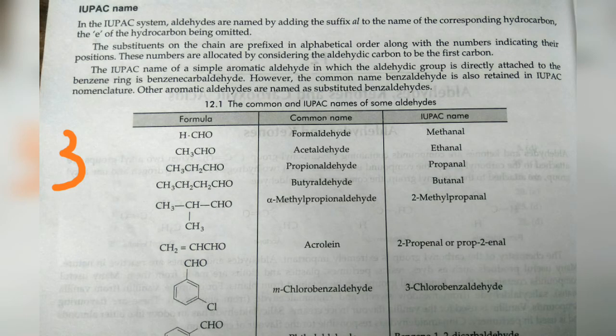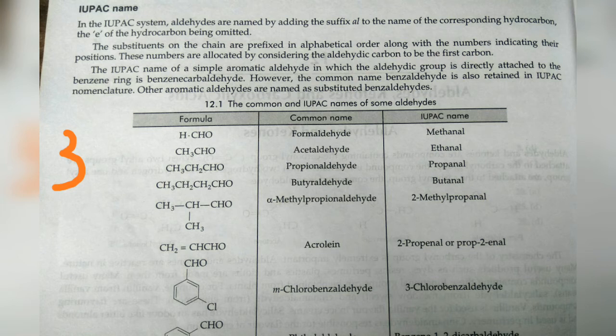IUPAC system. In the IUPAC system, you commonly write meth, eth, prop, but; that is how you get the names. Here are certain examples like methanal, ethanal, propanal, butanal. You can also use the common names formaldehyde, acetaldehyde, propionaldehyde; methanal, ethanal are the IUPAC names. That is simple, you can understand from the examples given to you. Then we are going to see how we go for numbering and naming it.